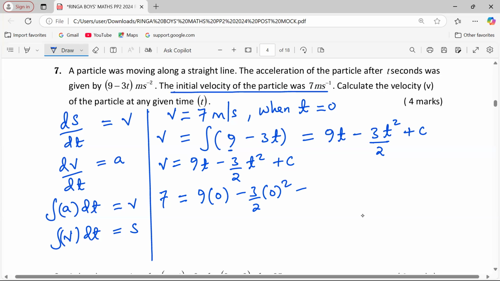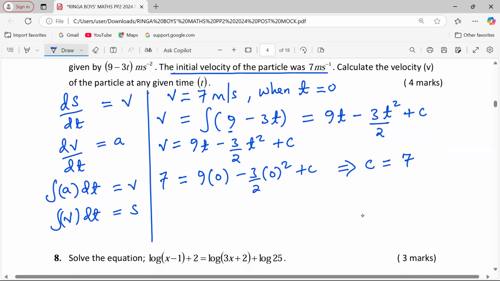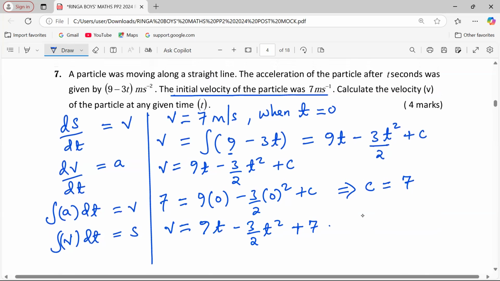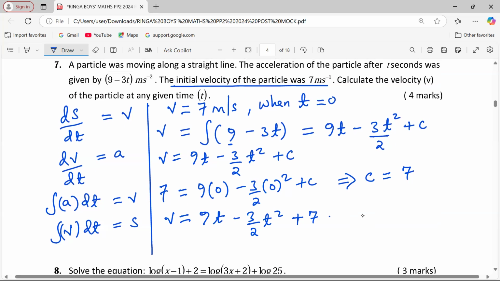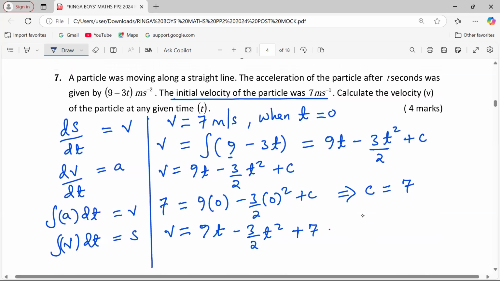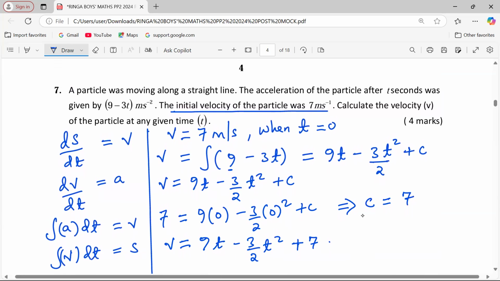So 0 squared plus c. So that we get the value of this arbitrary constant, which is now concluded to be 7. So the constant is found, which means now we can give the specific velocity function by saying that velocity equals 9t minus 3 over 2 t squared plus 7. So that is the velocity function for this particular particle.